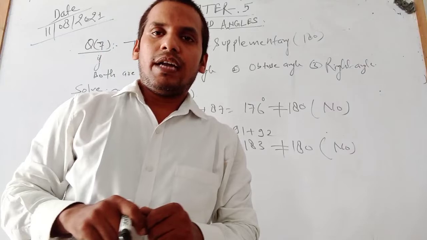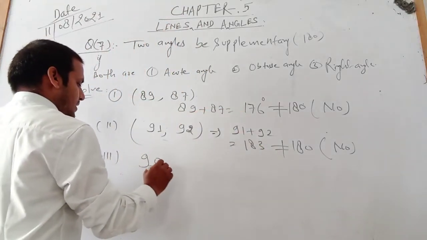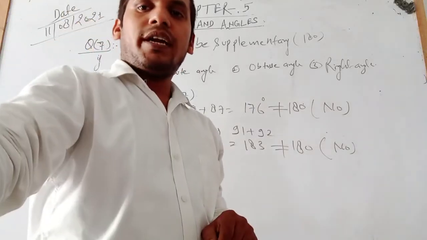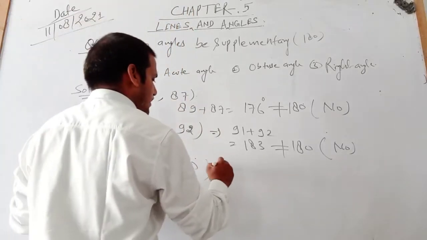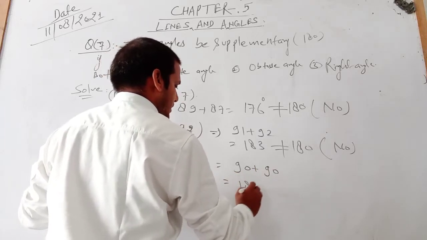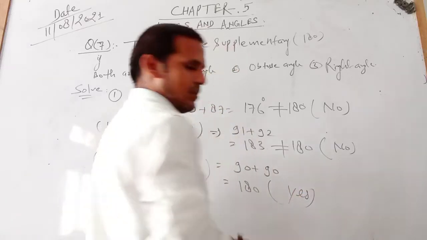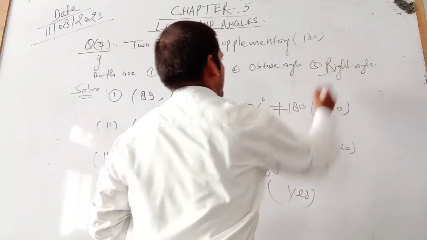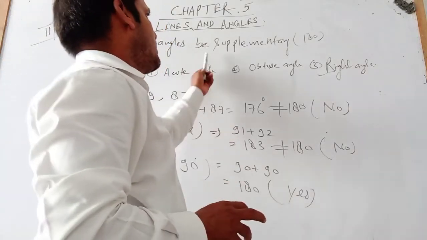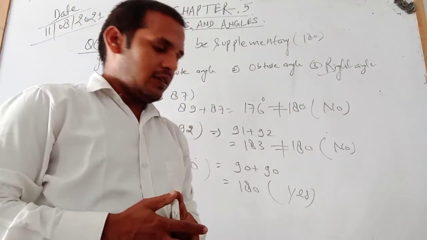Now the last option, the right angle. We know a right angle is 90 degrees. The first one is 90 degrees and the second is also 90 degrees. When we add 90 plus 90, we get 180 degrees. That is a supplementary angle. It means the third option is right. When we add two right angles, we get a supplementary angle, meaning the sum is 180 degrees. Okay, let us start the next question.